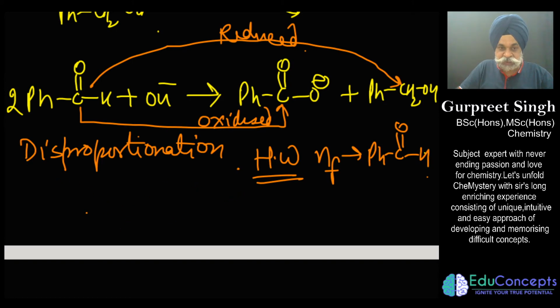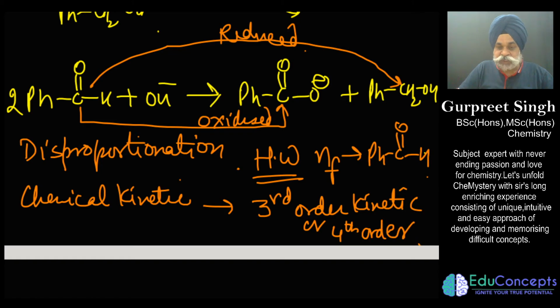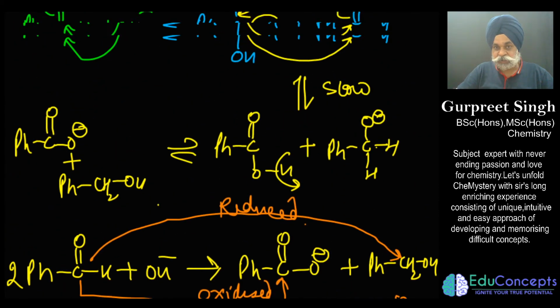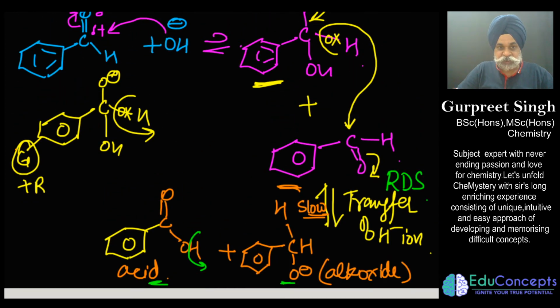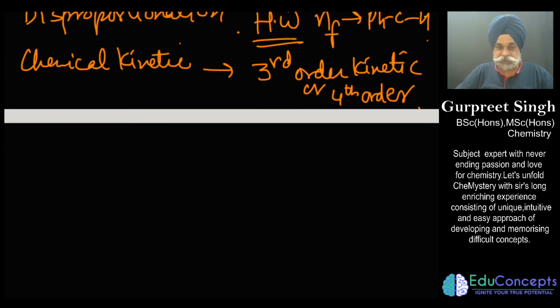So this is a disproportionation reaction, and from the chemical kinetics point of view, this reaction generally adopts third order kinetics. Third order kinetics reactions are very rare, and it may also adopt fourth order depending upon the functional group attached to the phenyl group. Some groups would not allow this H negative to go, then I have to place one more OH negative. So if there is an electron withdrawing group, then it may turn up to the fourth. As I said, this is quite a detailed topic.